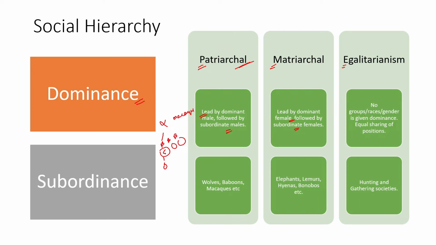Egalitarianism is where no particular group, race or gender is given dominant positions. There is equal sharing of positions, which is actually a society of humans, but we don't actually have. But the evolutionary properties of humans had egalitarianism, so we did not have any sort of discrimination between who would take charge of the entire society, but there was gender role participation of both. There were females, there were males, both of them participated equally, like in hunting and gathering societies that we had in previous times. Hunters were specifically dealt with a particular task, so they led the hunter party, and there were gathering teams, and a female led the gathering party.